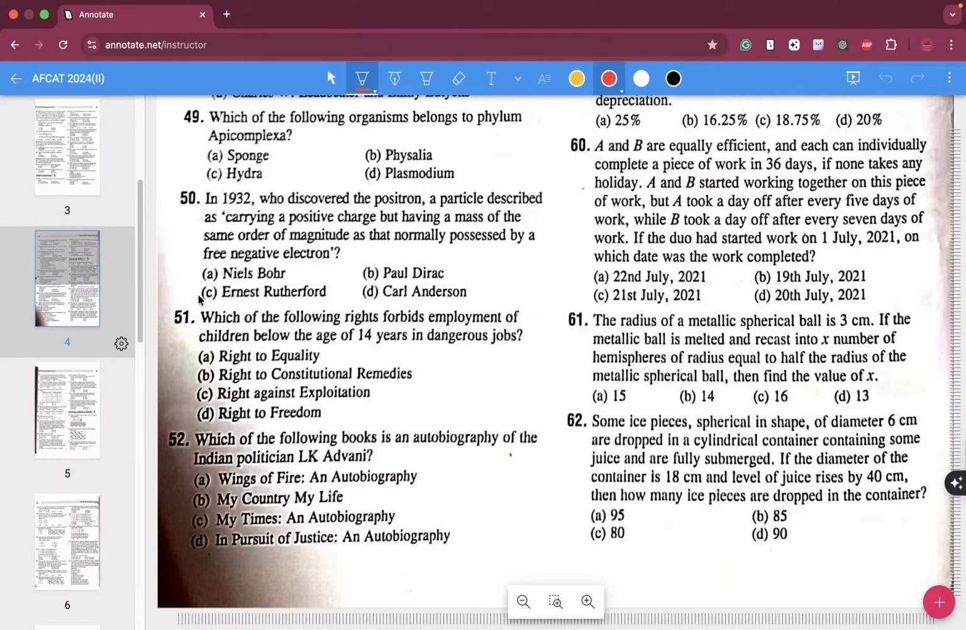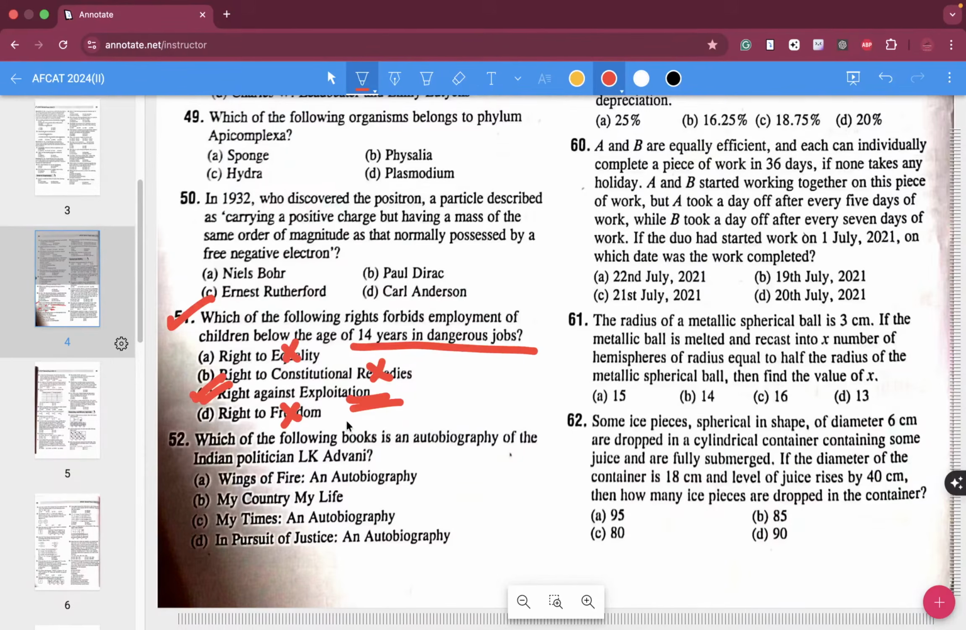Question number 51, which of the following rights forbids employment of children below 14 years of age in dangerous jobs? Absolutely, it can't be about equality. Constitutional remedies means you can go to the constitution and ask if your rights have been violated. It's not about freedom, it's rights against exploitation. So if children under the age of 14 are being employed in dangerous jobs, they cannot be employed over there.